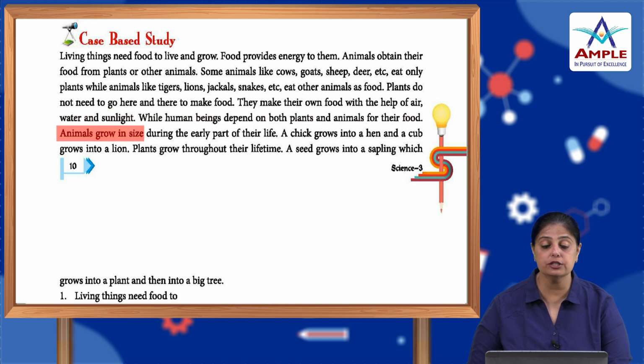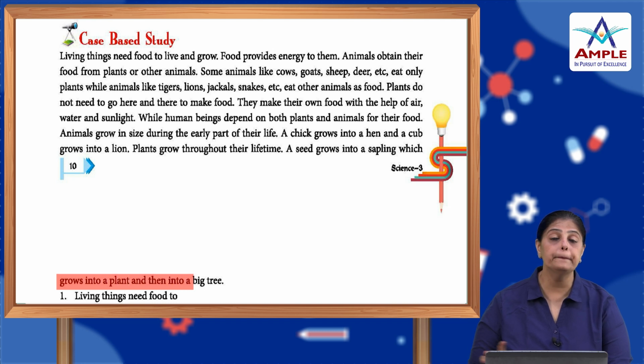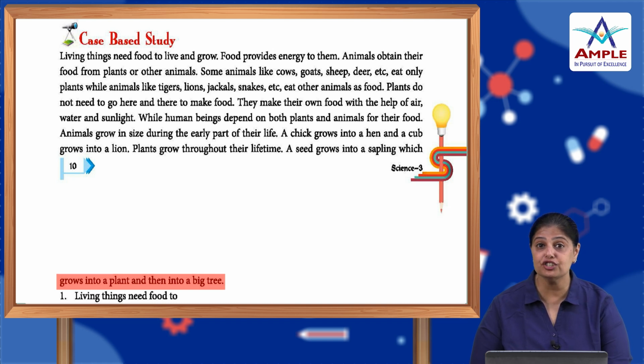Animals grow in size during the early part of their life. A chick grows into a hen and a cub grows into a lion. Plants grow throughout their lifetime. A seed grows into a sapling, which grows into a plant and then into a big tree. So, children, this was a gist of everything that we have learnt in this chapter, the different characteristics of plants, animals, humans.